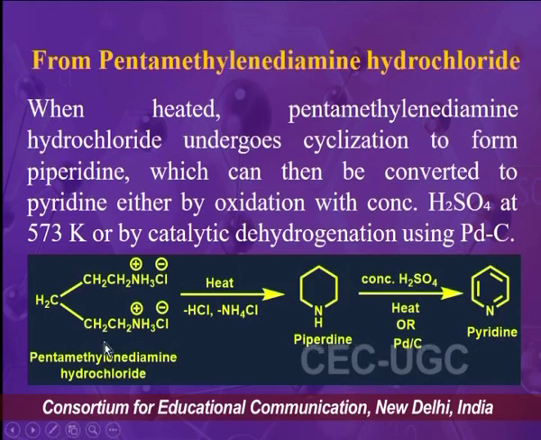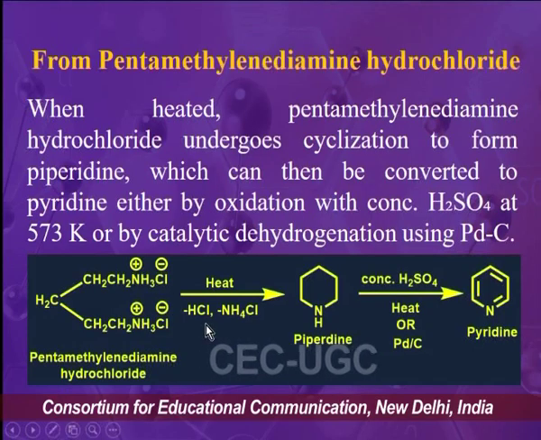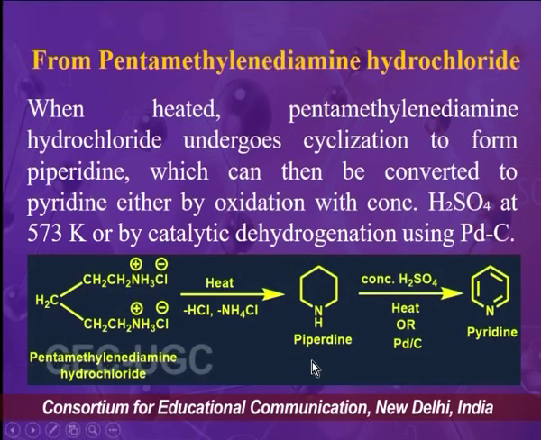In the reaction you can see that the compound is pentamethylene diamine hydrochloride, and on heating there is elimination of hydrochloric acid and ammonium chloride from this molecule and it converts into piperidine.